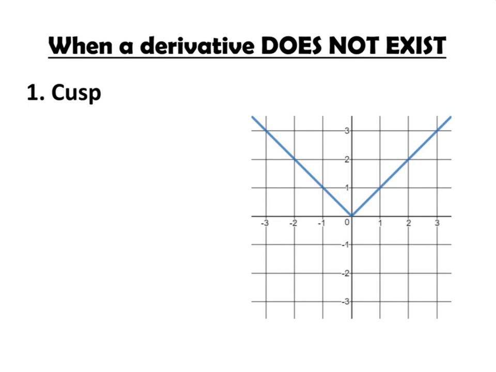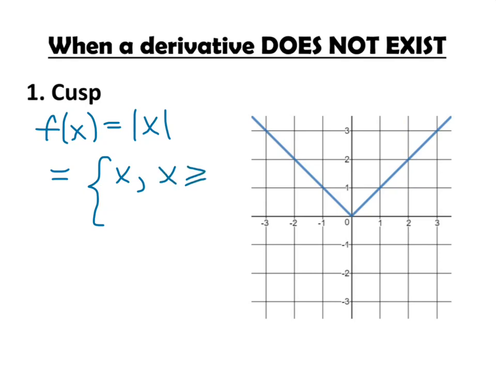Let's consider the case where a function has a cusp. This function f of x equals absolute value of x, and it has a cusp when x equals 0, which means it has a sharp corner. We could think of this function as a piecewise function. It can be written as positive x if x is greater than or equal to 0, and negative x if x is less than 0.